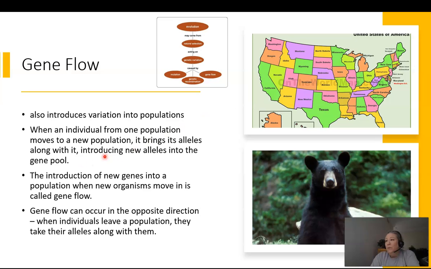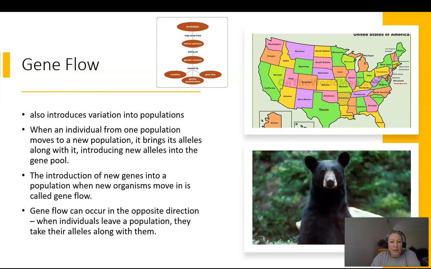So when an individual moves from one population to a new population, it brings its alleles along with it, introducing new alleles into the gene pool. The introduction of new genes into a population when new organisms move in is called gene flow. This bear is literally taking genes, alleles, and bringing them to Pennsylvania. So there is a flow of genes from this Tennessee population into the Pennsylvania population.